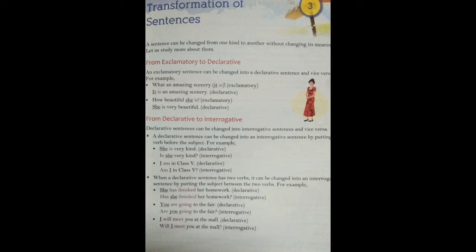I will meet you at the mall. So will and meet, these both are what? Verbs. So the subject will be placed again between these two verbs. It will be, will I meet you at the mall? This makes it an interrogative sentence.